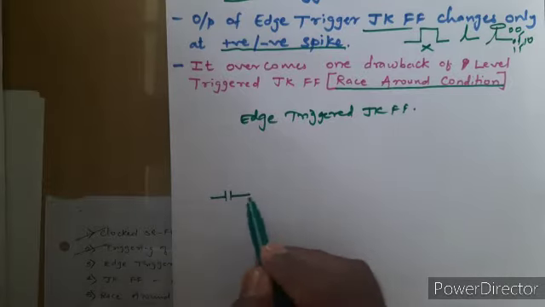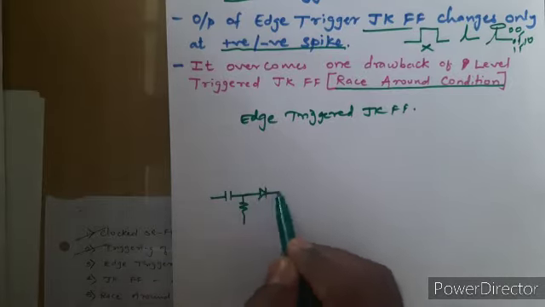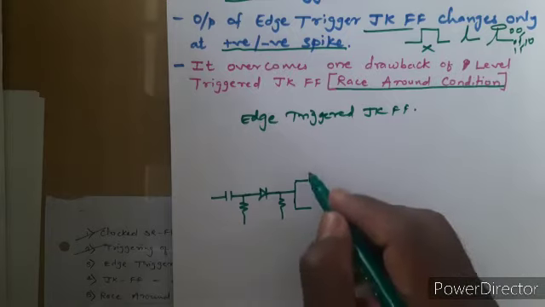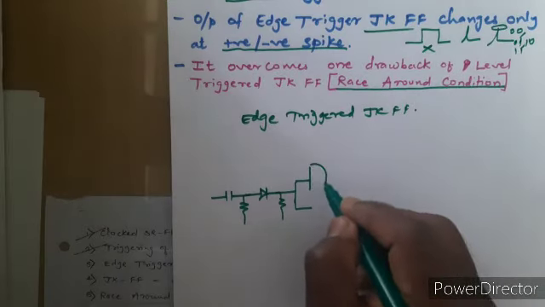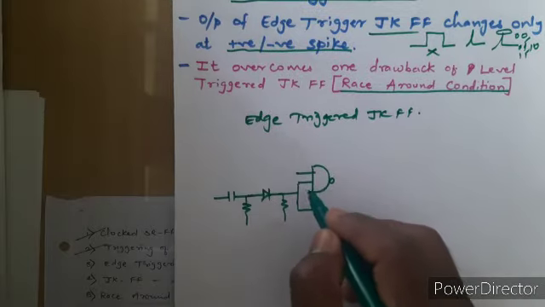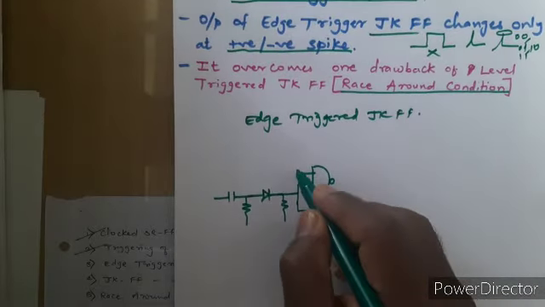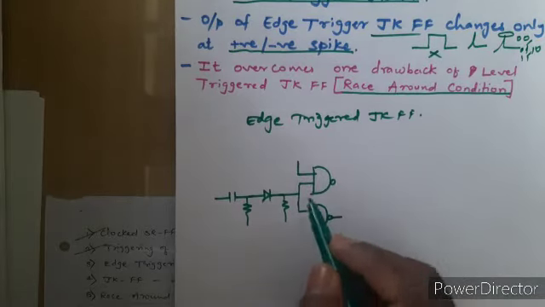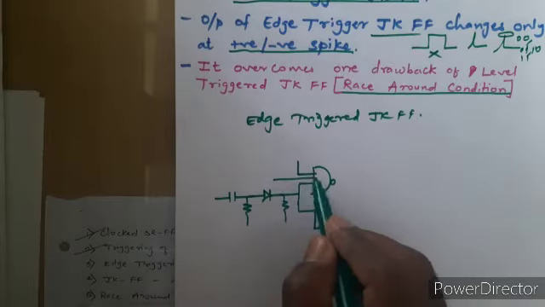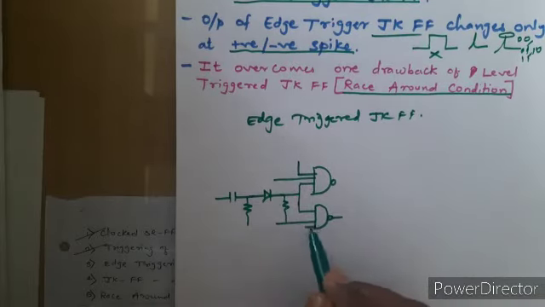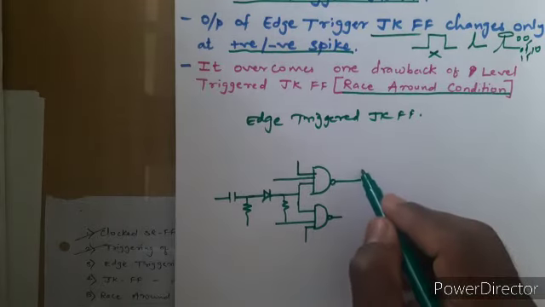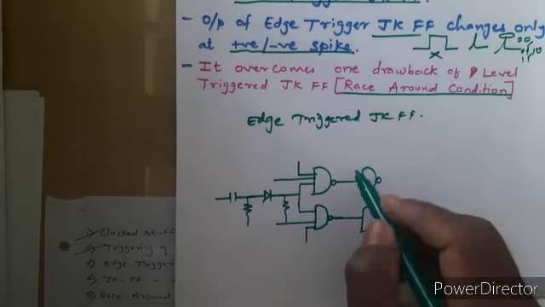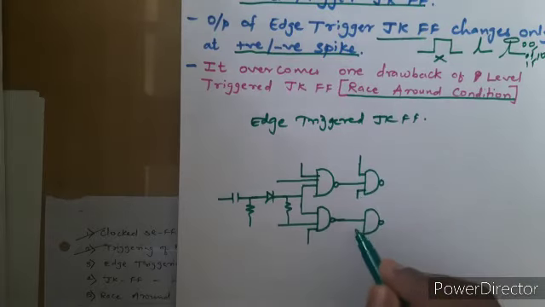So this is the clock pulse, this is one input, this can be said as J, this can be said as K, and this is feedback. Since we are looking for JK flip flop, this is preset, this is clear.